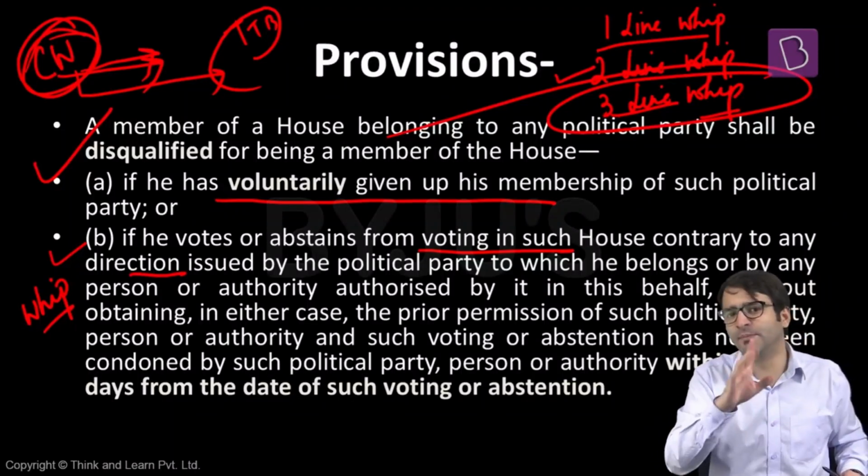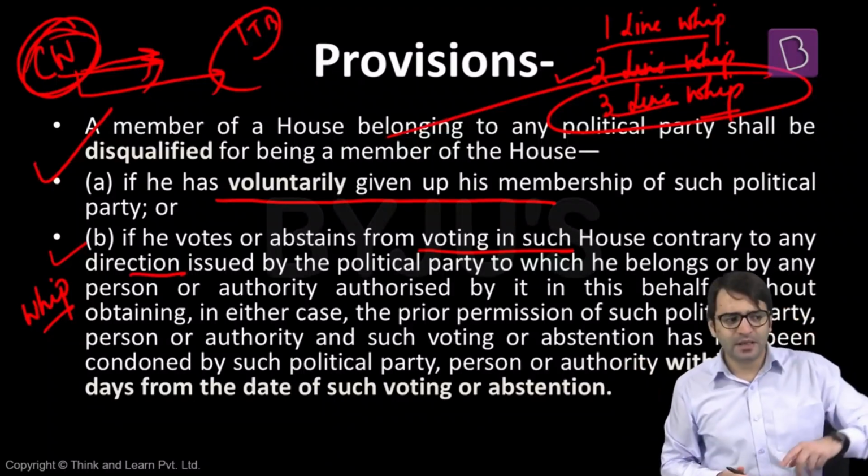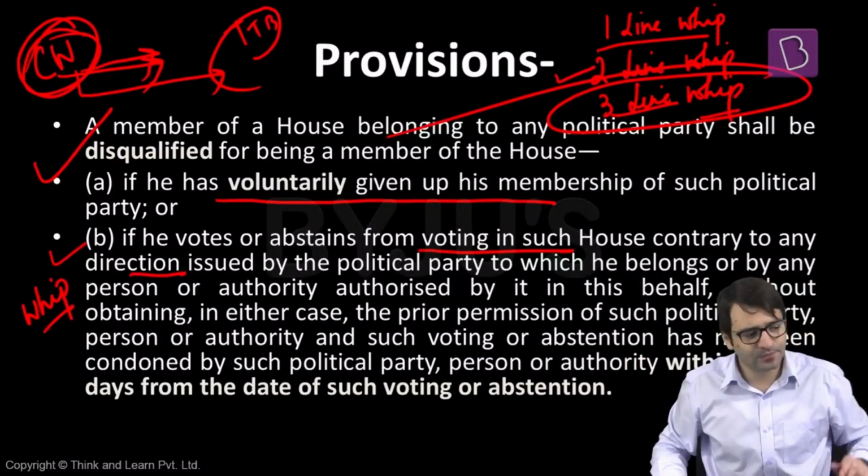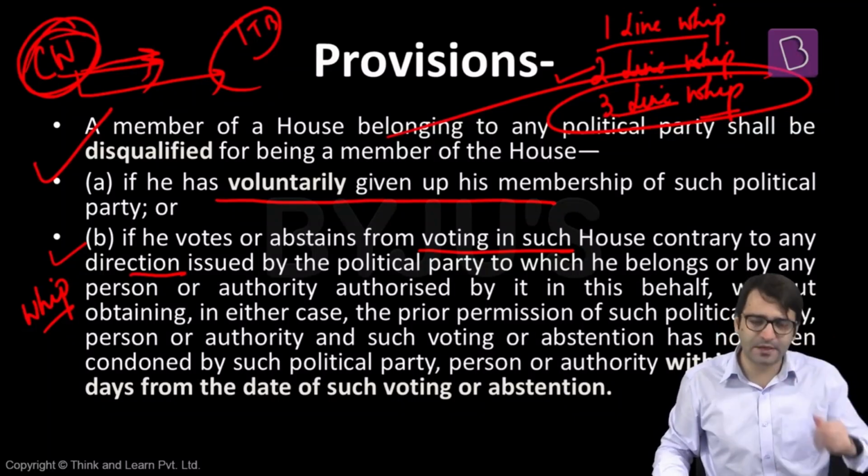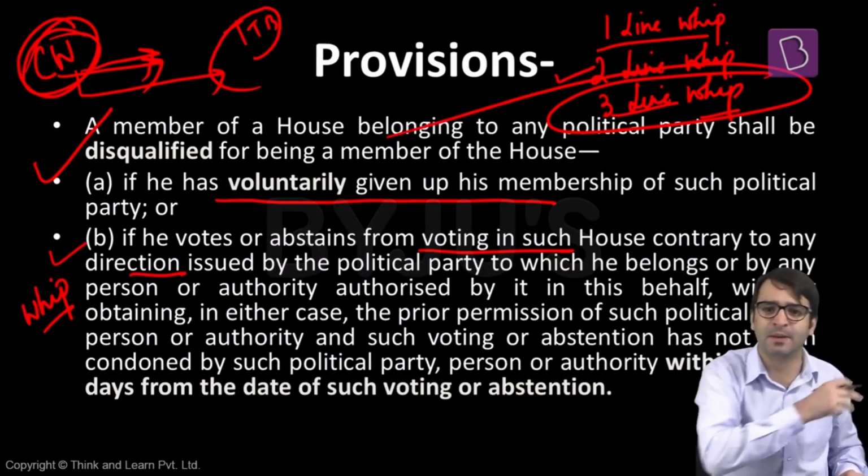But if you violate a 3-line whip, you will be disqualified. What is this 3-line whip? The party issues a directive to me that tomorrow there is a session going on in Lok Sabha. Please attend. Second line, there is going to be a discussion on Triple Talaq bill. Please participate. 3-line whip, there is going to be a voting on this Triple Talaq bill, and you have to vote against this bill, or you have to vote in favor of this bill.